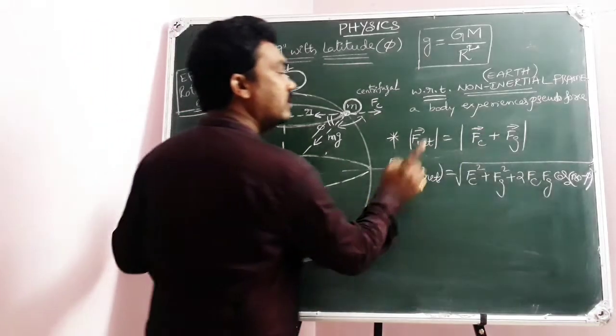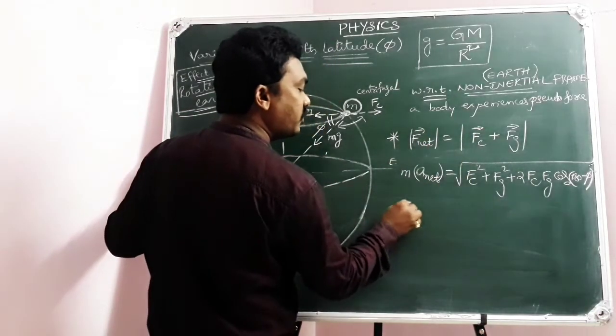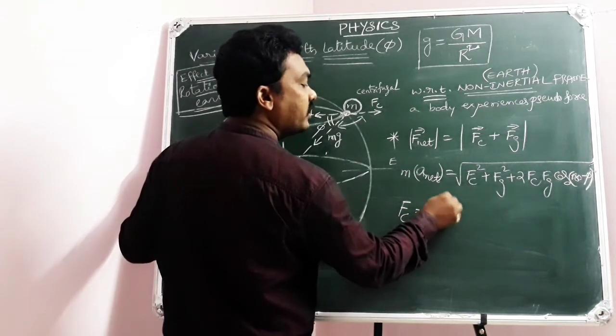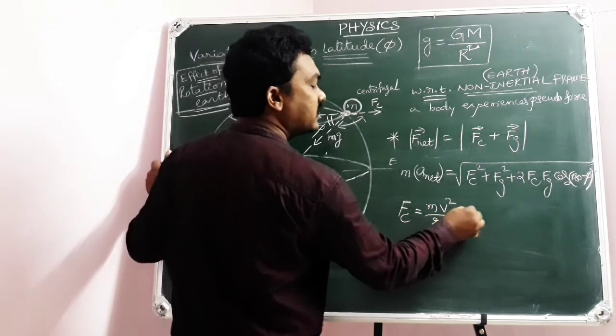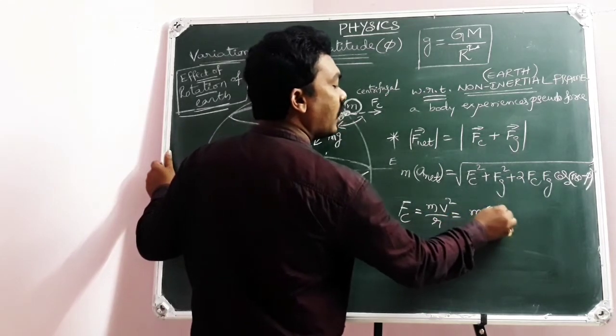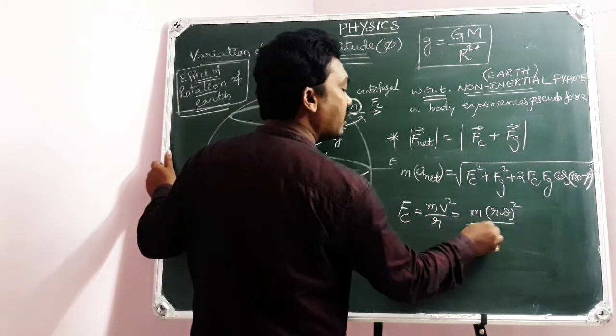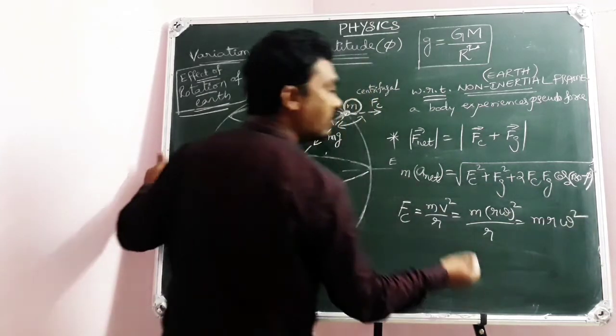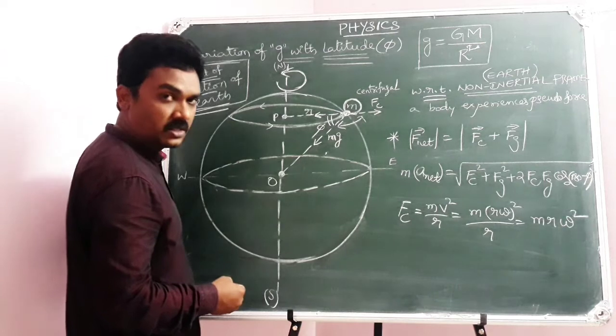So anyway, here Fc is a centrifugal force. You know the centrifugal force formula, mv square by r. This is equal to m times v equals r omega, whole square, by r. This is equal to m r omega square. You know omega is angular velocity.